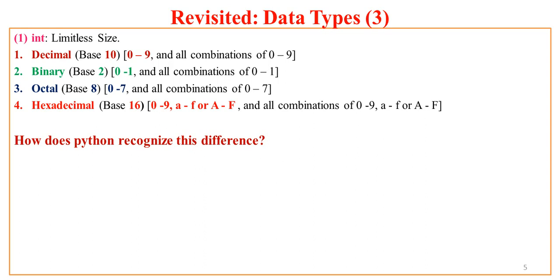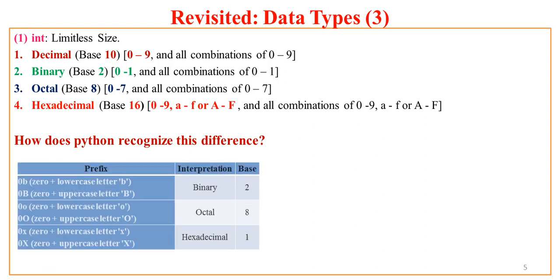But the thing is, how does Python recognize this difference, that whatever int number we have given in four different formats, it is a number of this specific format, how is it recognized? So Python does have certain internal interpretation, and we have to make Python understand this thing. So here is the table which shows this thing.